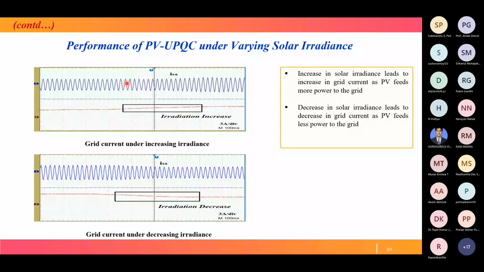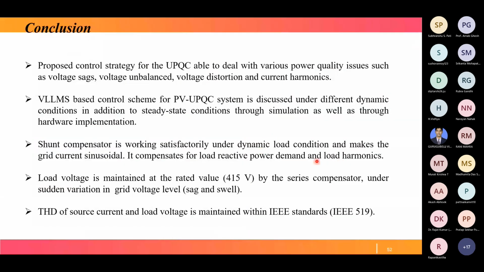We have already seen many cases where the grid current becomes sinusoidal after implementation of this shunt compensator. It also compensates the reactive power demand. We have also seen those results.